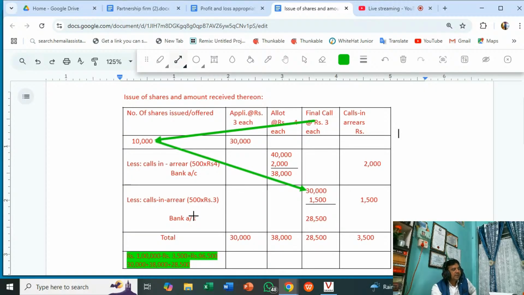Again, one shareholder holding, this is given in the question that he has not paid the allotment money. So you deduct from the allotment money. He has not paid the final call money. So deduct from the final call money. This is how many shares? 500 shares. So 500 shares, final call money rupees 3. So 500 into 3, 1500. So that means this 1500 rupees not received by the company from the shareholder. That is the shareholder defaulted.